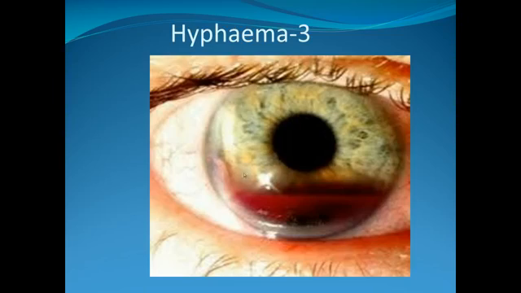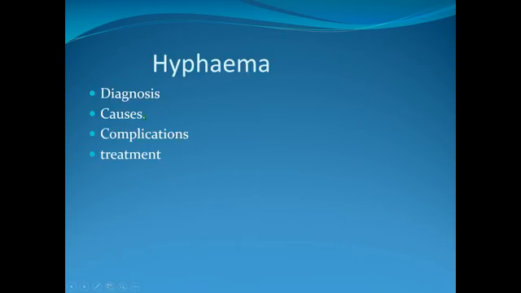What are the other abnormal structures that may be present in the anterior chamber? Usually aqueous humor is present in the anterior chamber, but abnormal structures like blood, pus, tumor cells, and even sometimes a lens may be present. So another question: what are the abnormal structures present in the anterior chamber? Here is blood, so the condition is hyphema. The question may be identification, or the definition of hyphema. And another question is causes.